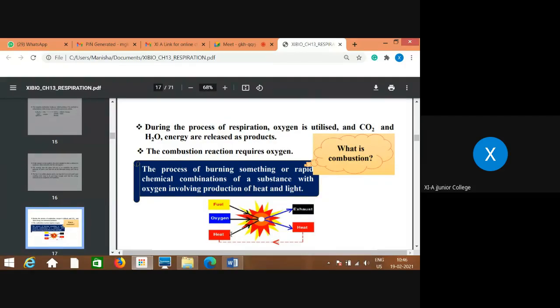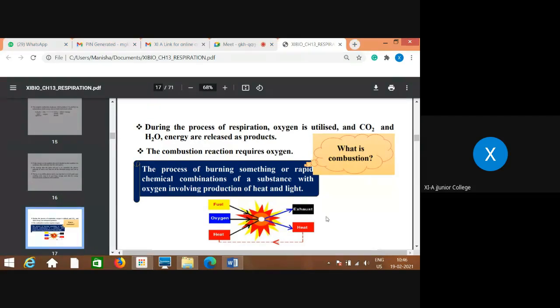So what is combustion? That is nothing but the process of burning something, or rapid chemical combination of a substance with oxygen involving production of heat and light. See, in the diagram you can see this is the fuel, this is the oxygen which is used, and what is released out?